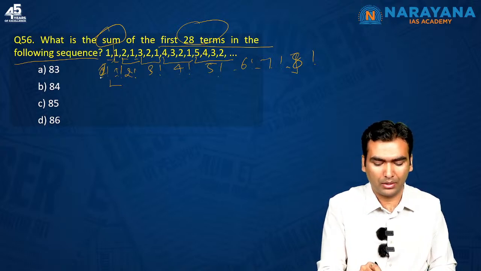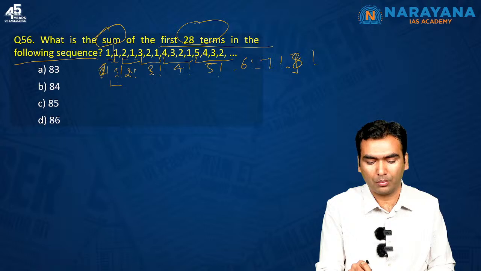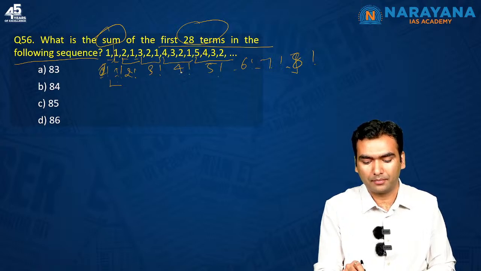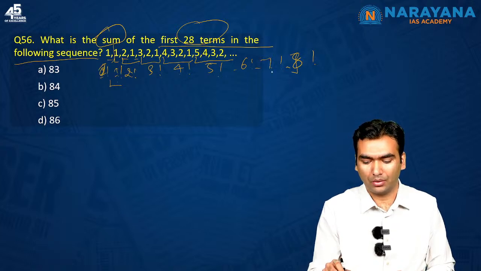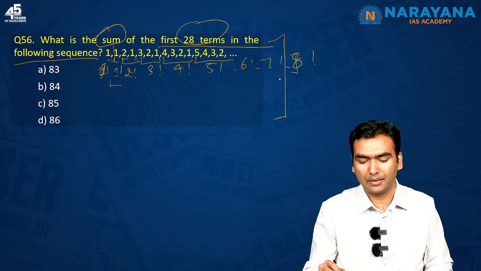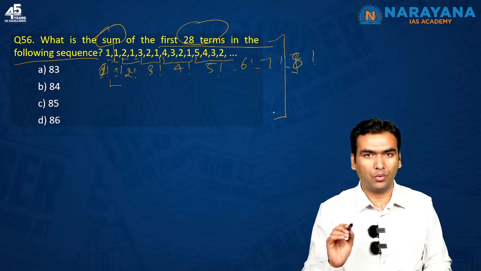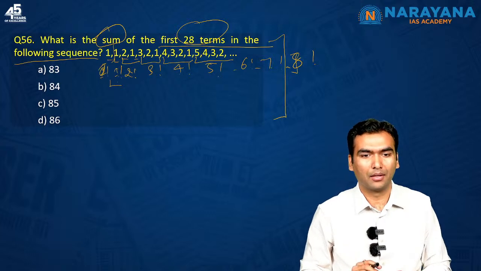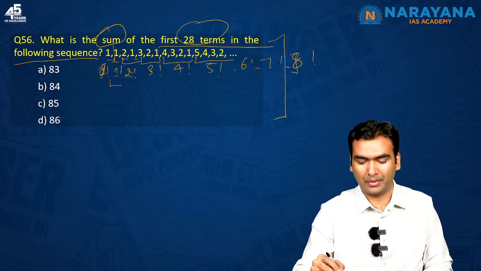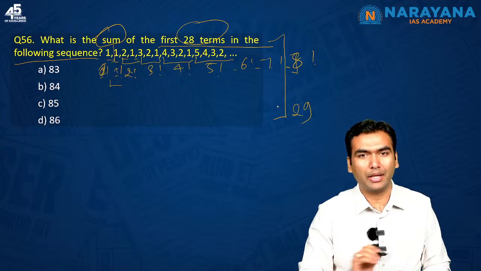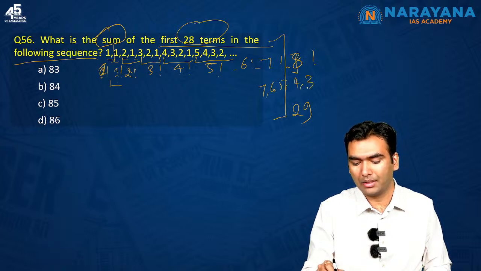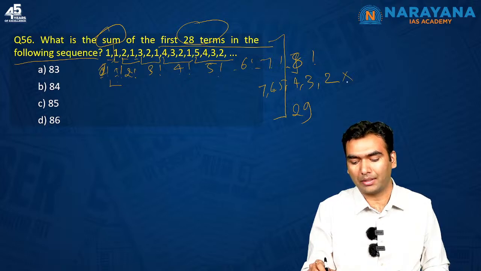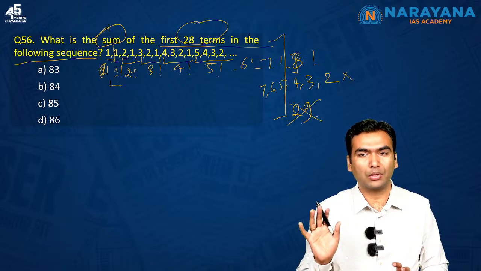So what I do: 1 plus 1, 2; 2 plus 2, 4; 4 plus 3, 7; 7 plus 4, 11; 11 plus 5, 16; 16 plus 6, 22; 22 plus 7, 29. So in this 7 factorial I will get the 28th term. Now since it is not matching exactly, the total is going up to 29, whereas I only have to look for the 28th term. So effectively here 7, 6, 5, 4, 3, 2 is written, 1 is not written, the last term is missing. We only have to consider up to the 28th term.